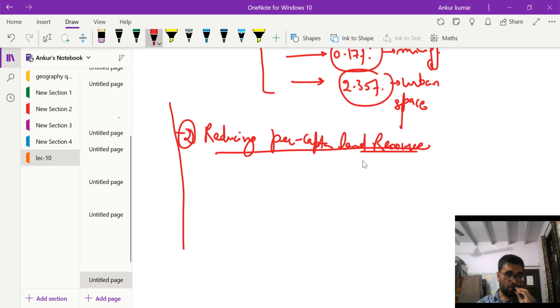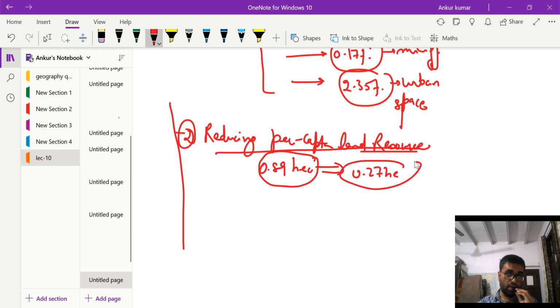Per capita land resource in India has decreased from 0.89 hectare to 0.27 hectare. It was 0.89 hectare in 1995, and in 2007 it is 0.27 hectare. So per capita land resource is decreasing.